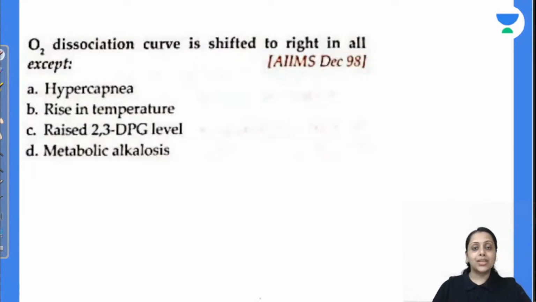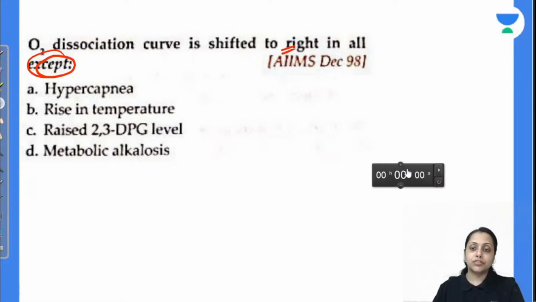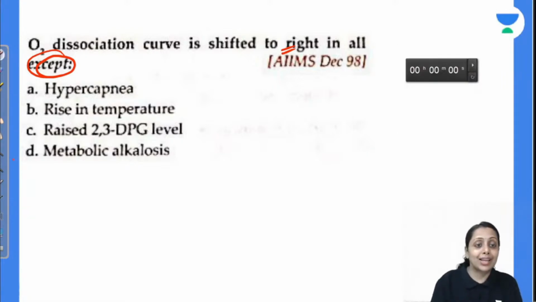Coming to the next one, ODC is shifted towards right in all except hypercapnia, rise in temperature, raised 2,3-diphosphoglycerate level, or metabolic alkalosis. ODC curve is shifted towards right in all except alkalosis, where we get a left shift, not right shift. The answer is D only. Is this clear?